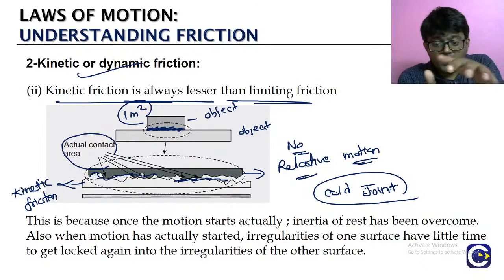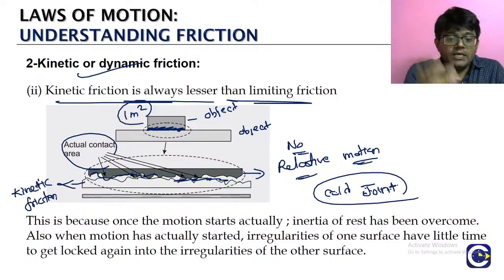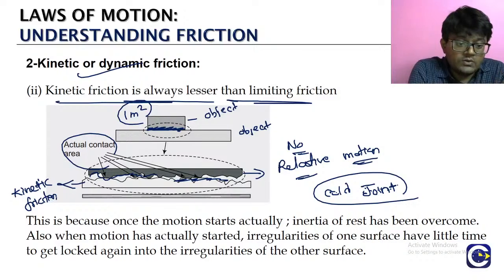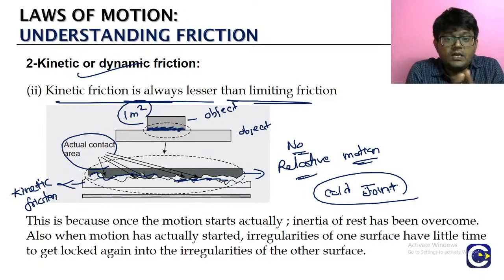But if you see, when there is no relative motion, the lockings are perfect, perfect and tight. So when there is no relative motion, we are looking at the cold junction where the lockings between the two surfaces are stronger.